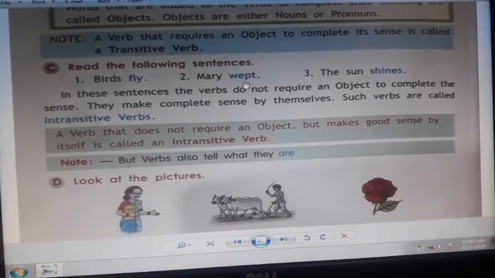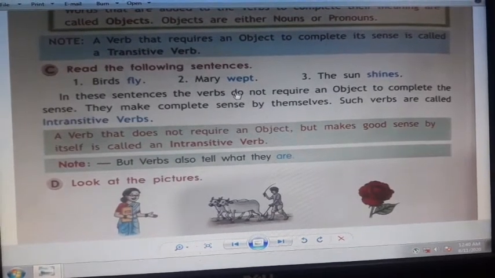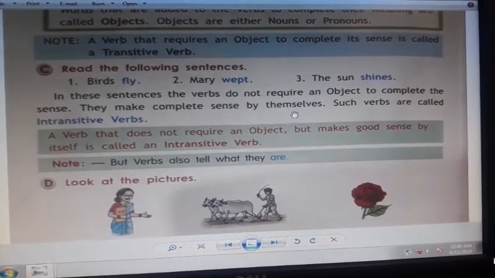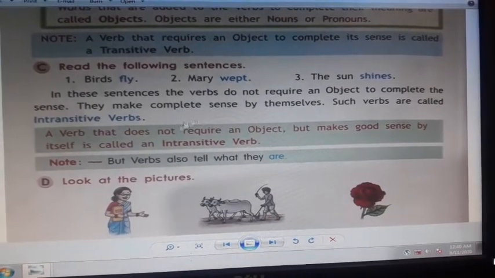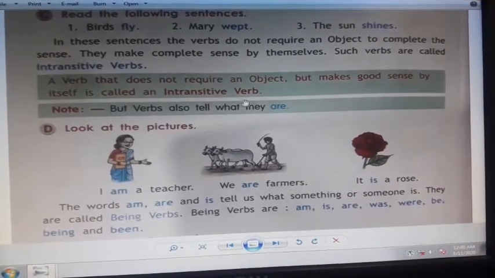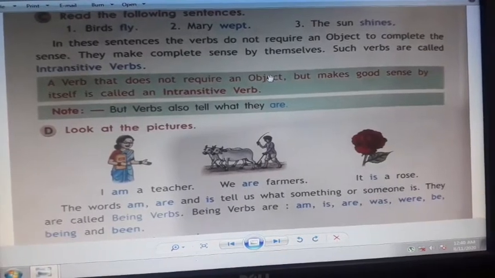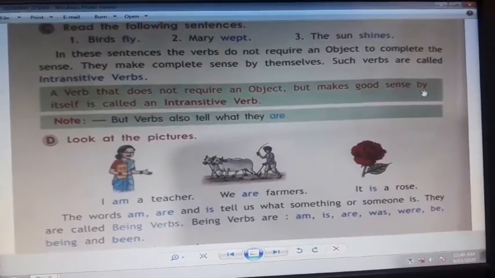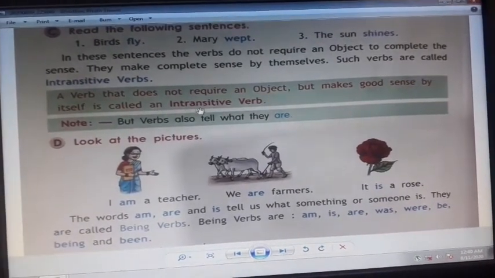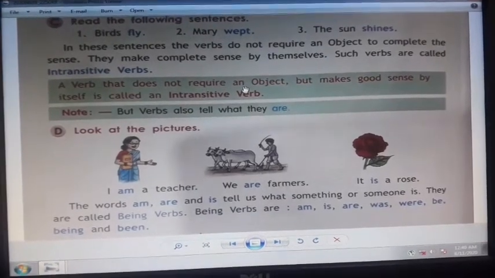These verbs are sufficient to explain the meaning, to explain the sense. Such verbs are called intransitive verbs. The definition of the intransitive verb is: a verb that does not require an object but makes good sense by itself is called an intransitive verb. So these types of verbs are called intransitive verbs.